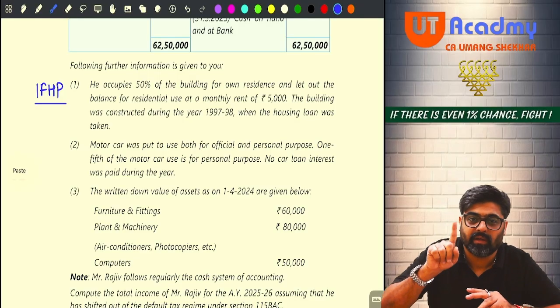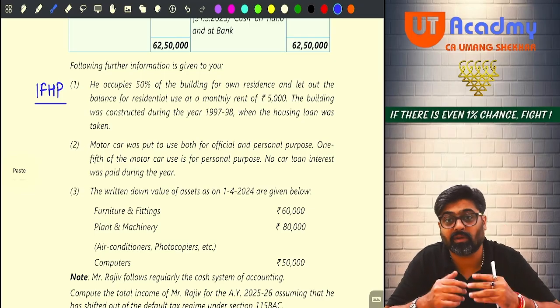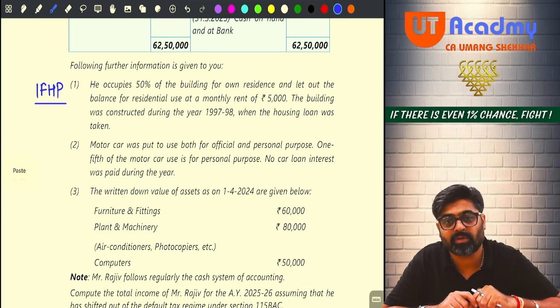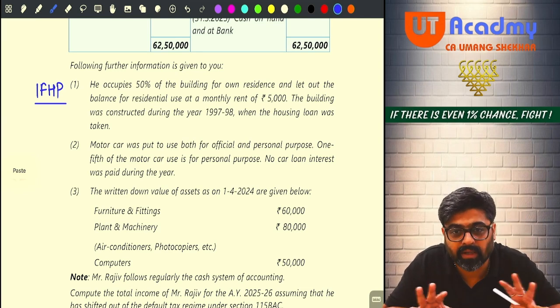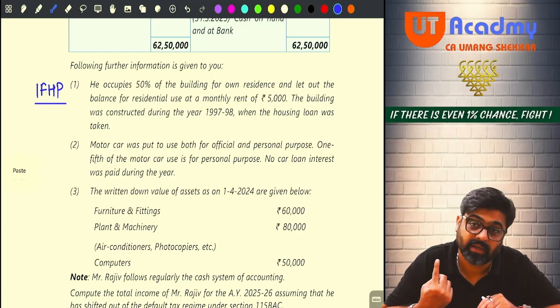So, half part is LOP, half part is SOP. Whatever interest on the housing loan will come for the SOP portion cannot be claimed more than 30,000 because the housing loan was taken prior to 1st April 99.